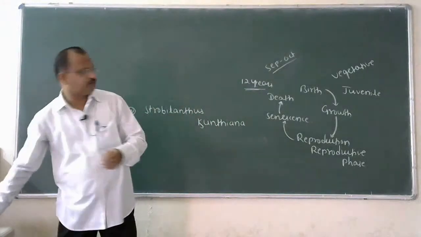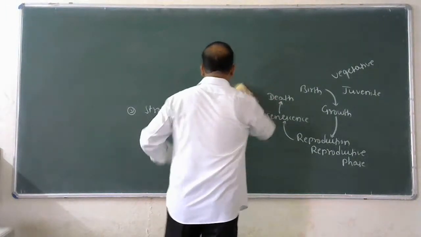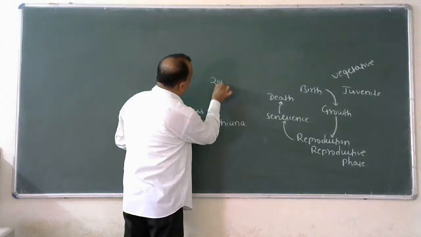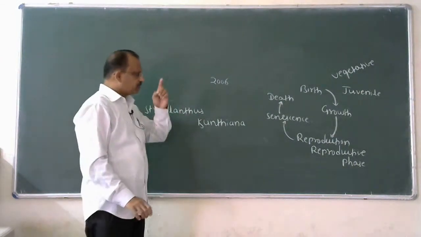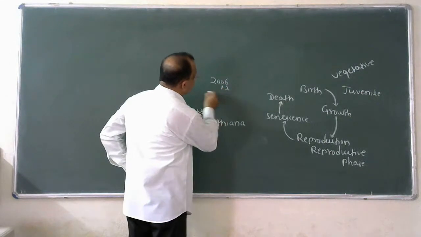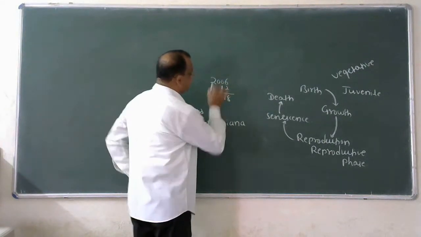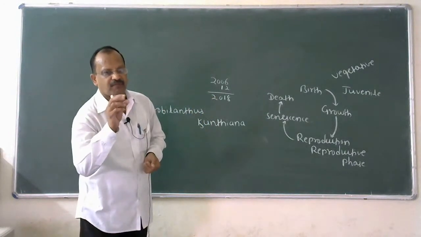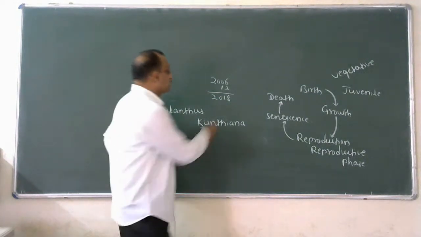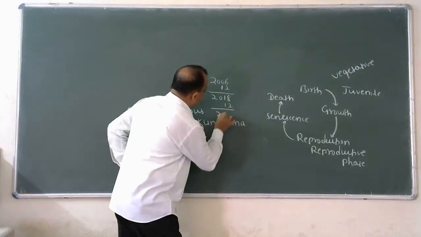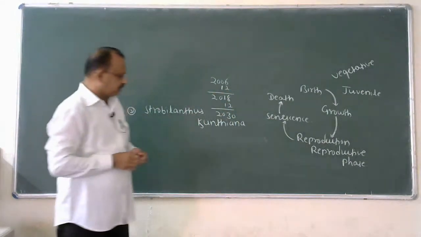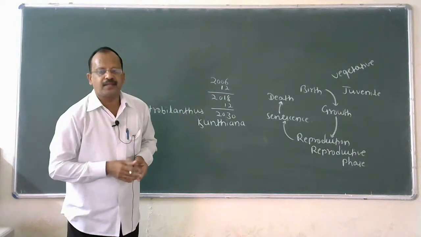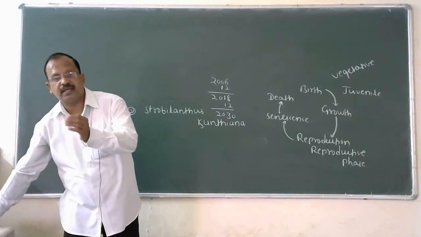Please remember this for NCERT purposes. In the NCERT book, it is given that Strobilanthus kuntiana produced flowers in 2006. For this, you have to add 12 years, so it is 2018. Already in 2018, it produced flowers. For the next expected year, add 12 again, so it is 2030. In 2030, we will get an opportunity to see the beautiful flowers of Strobilanthus kuntiana, or you can call it Neelakuranji.